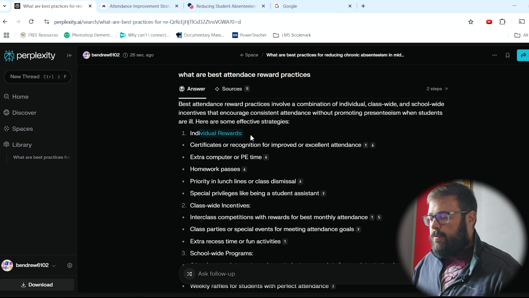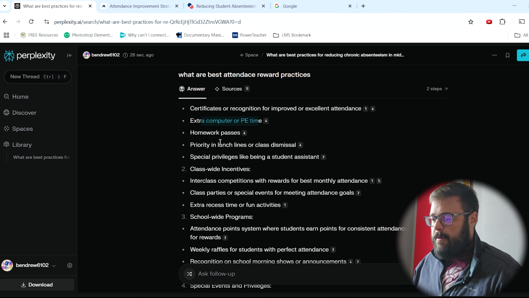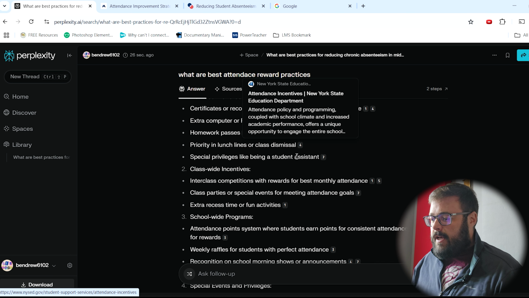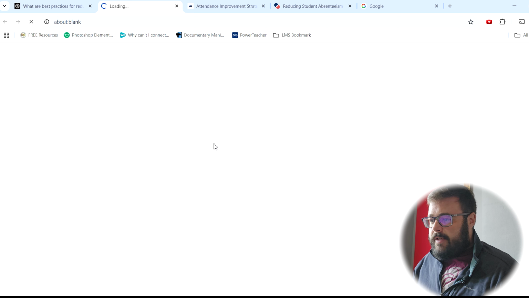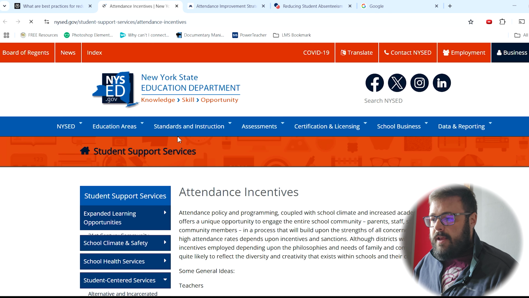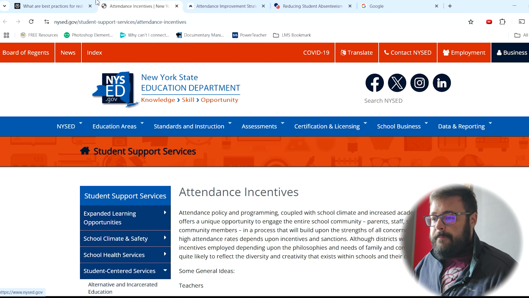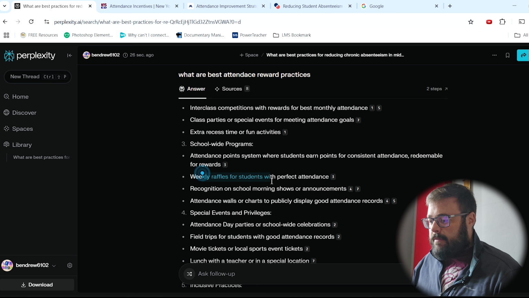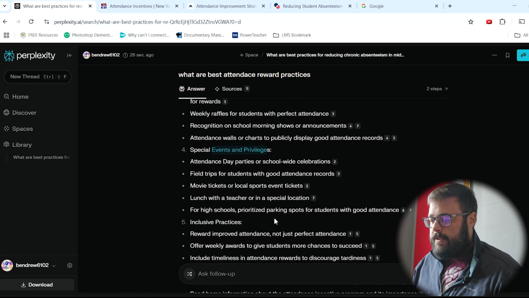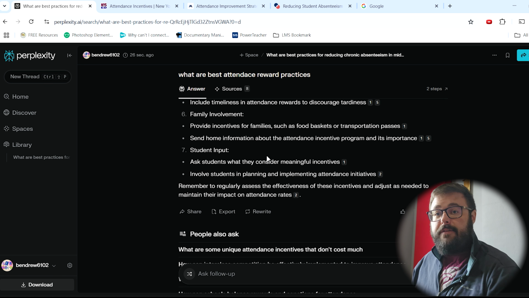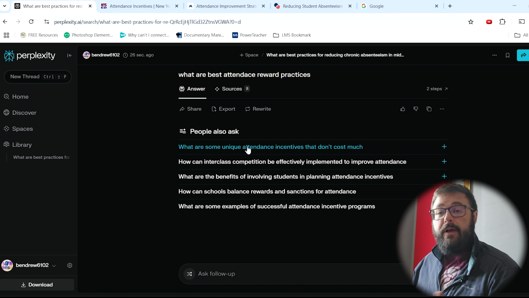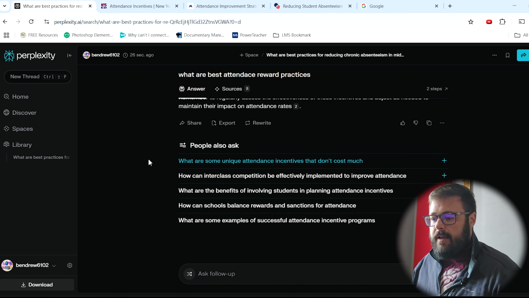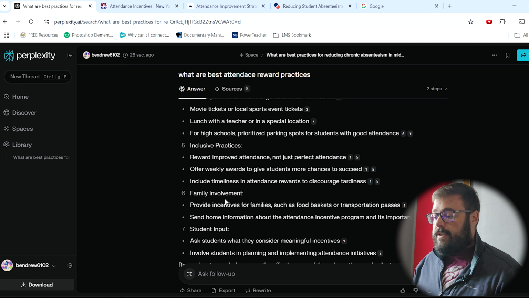Then individual rewards: certificate of recognition, extra computer or PE time, homework passes, priority lunches. You see most of those are coming from this New York State Education Department. School-wide programs: weekly raffles, special events and privileges. So it's giving you more, and you can keep building off of this in your thread. And then that could be your attendance thread.